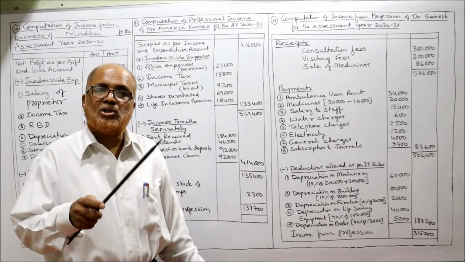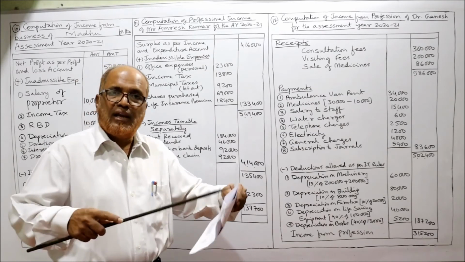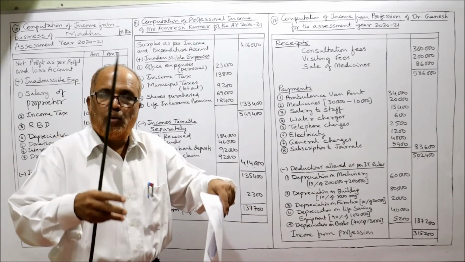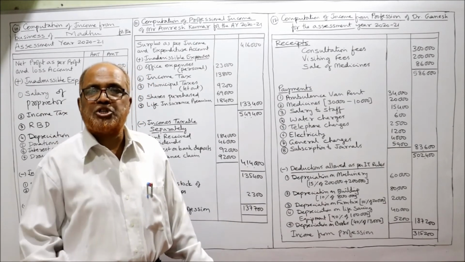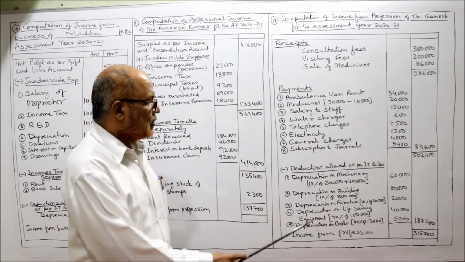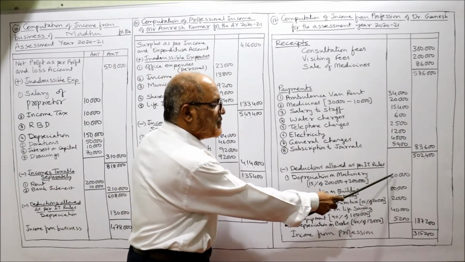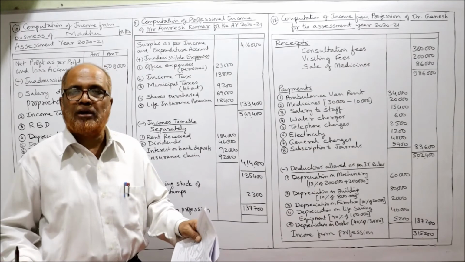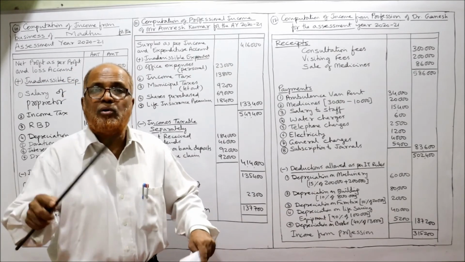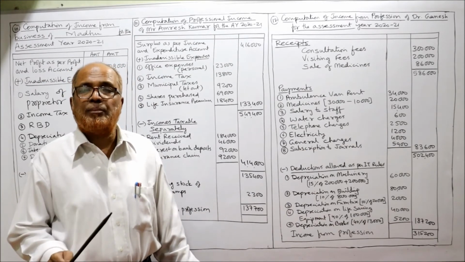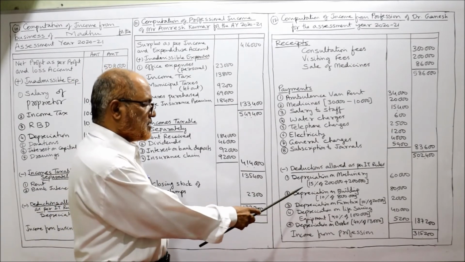Surgical equipment is also machinery. So totally 4 lakh. 15% of 4 lakh, 60,000 depreciation allowed. The rate is not given in the problem. You have to remember the rate of depreciation on machinery, 15%.